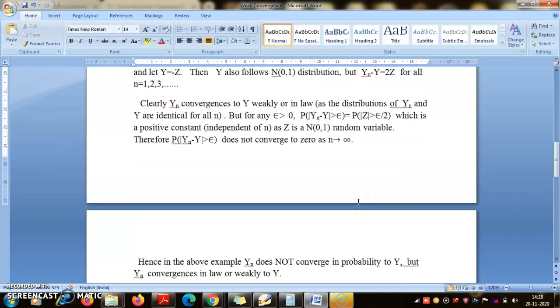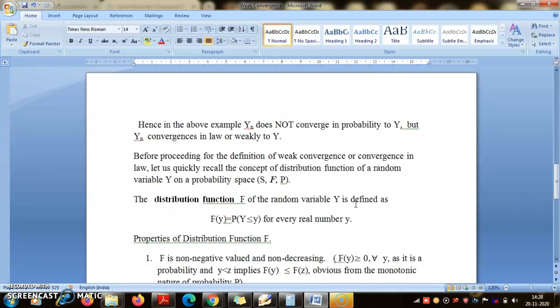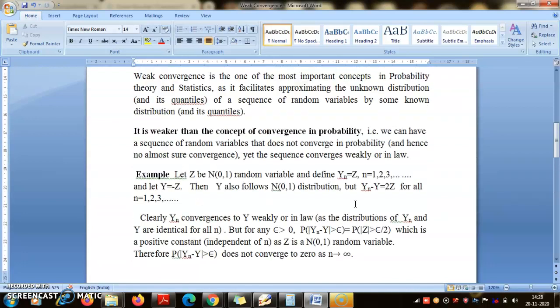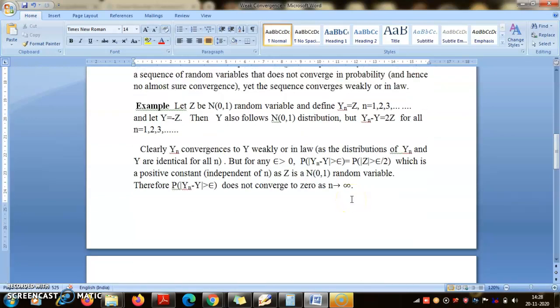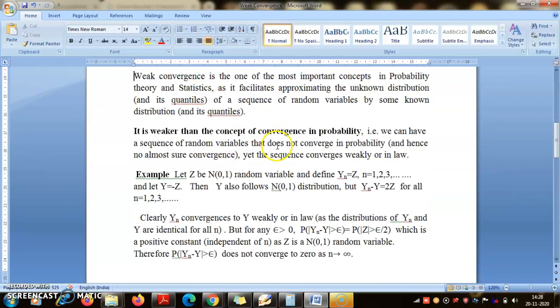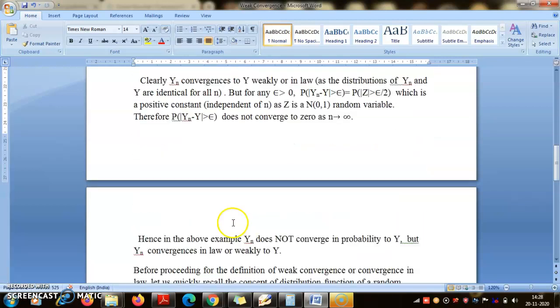So that is what I have mentioned here. So far I have given you an idea of what is meant by convergence in probability, but I need to specify this sentence that I am saying, that for large n we approximate the distribution of Yn by Y. So what do I mean by that mathematically?